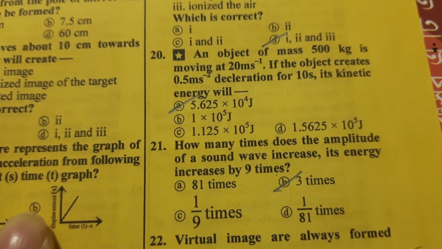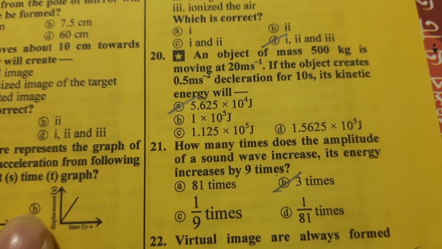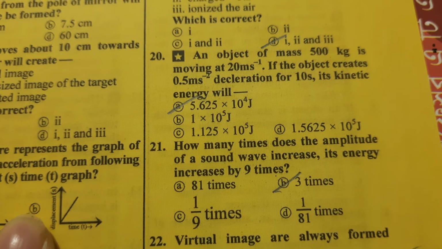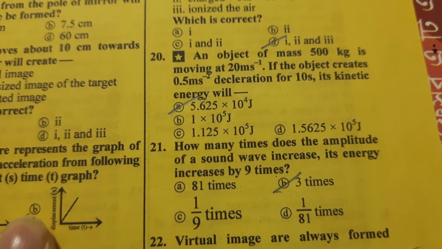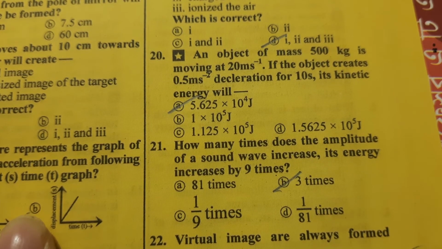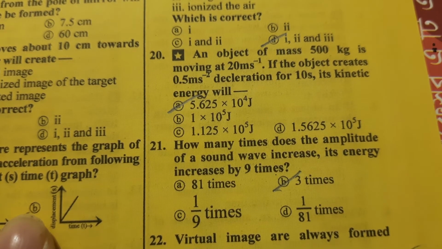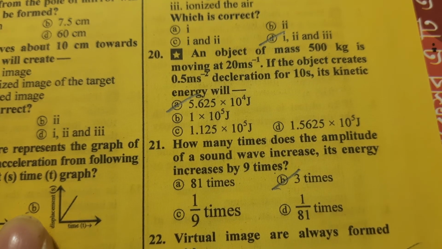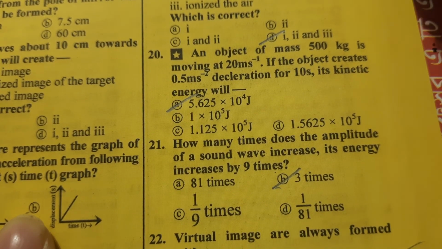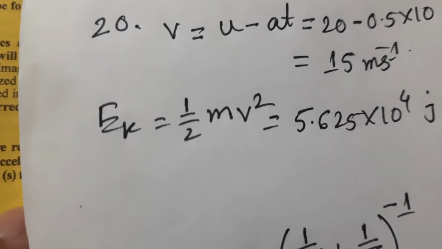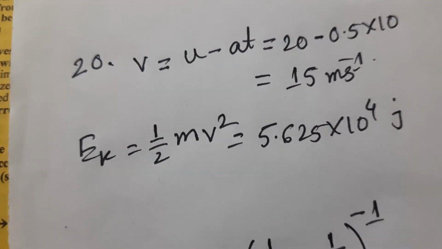Question number 20. An object of mass 500 kg is moving at 20 meter per second. If the object has 0.5 meter per second square deceleration for 10 seconds, what will its kinetic energy be? For kinetic energy we need the velocity. So first of all we need to determine the velocity after 10 seconds.